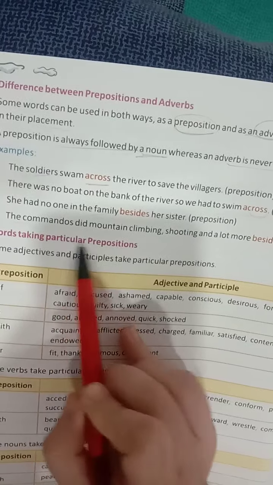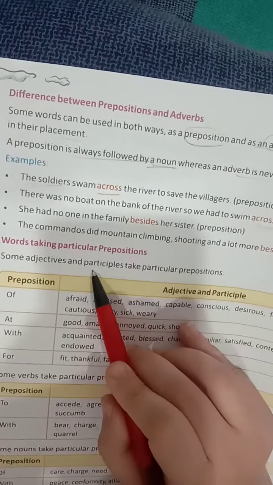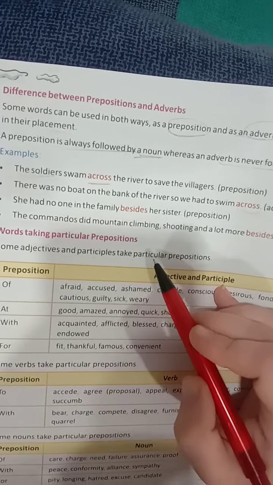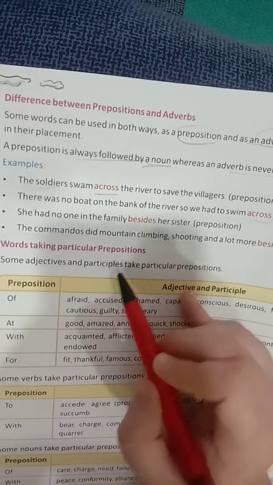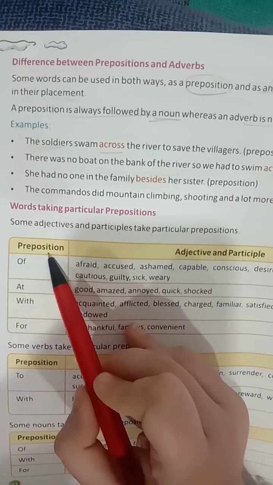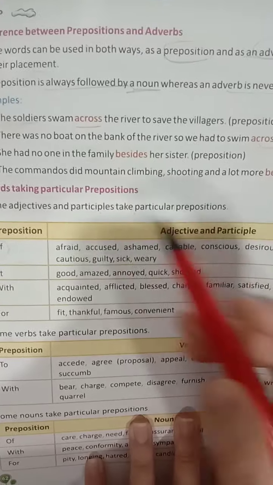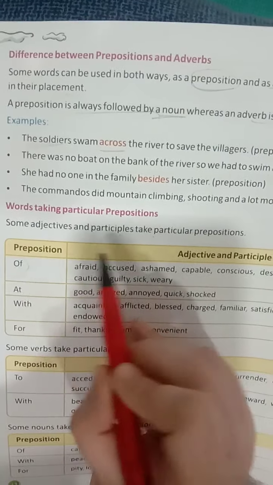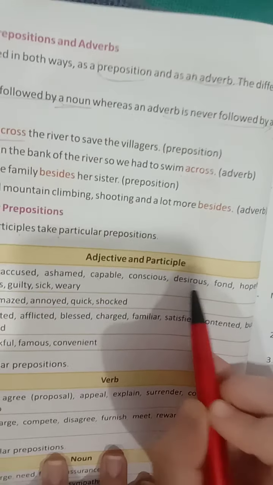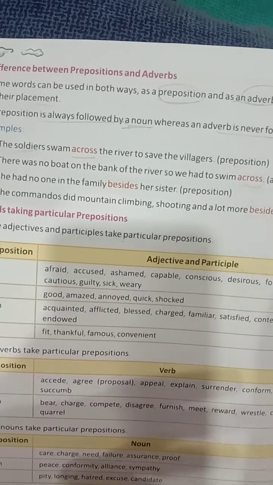Then words taking particular prepositions. Some adjectives and participles take particular prepositions. You can use the preposition of with adjectives and participles, like afraid of, accused of, ashamed of, capable of, conscious of, desirous of, fond of, hopeful of, cautious of, guilty of.